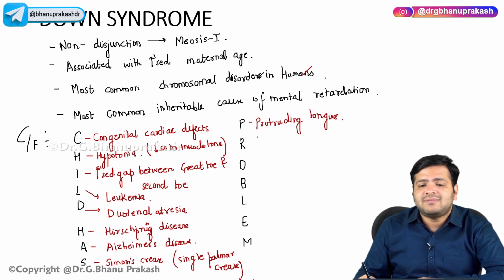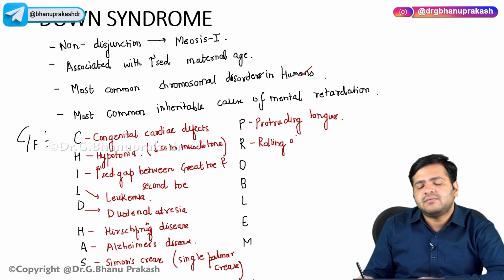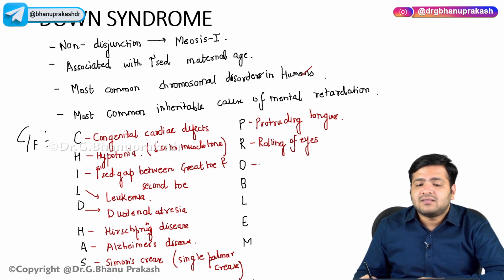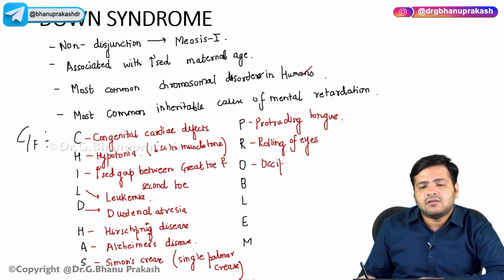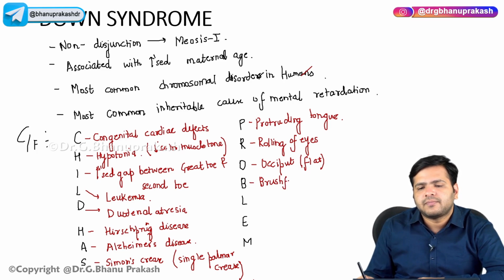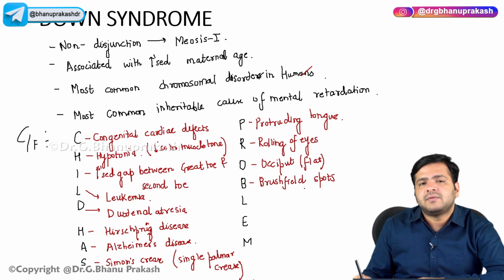You will see the rolling of the eyes. Their occiput is flat. We have Brushfield spots.